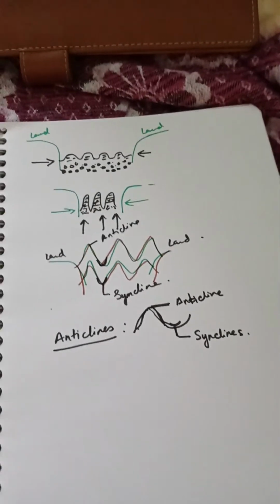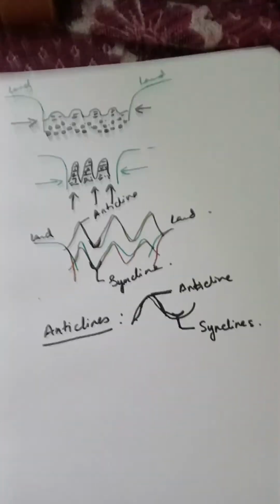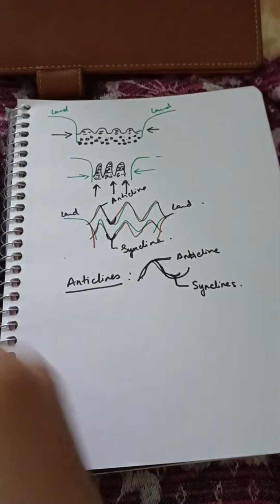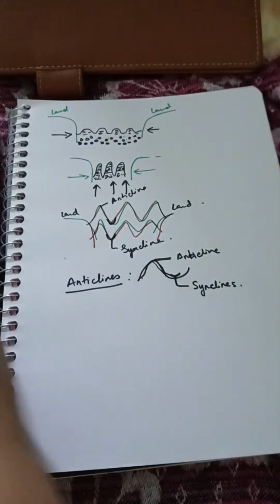So there are different features of a fold mountain. First, fold mountains are formed from sediments, so they are all sedimentary rocks.